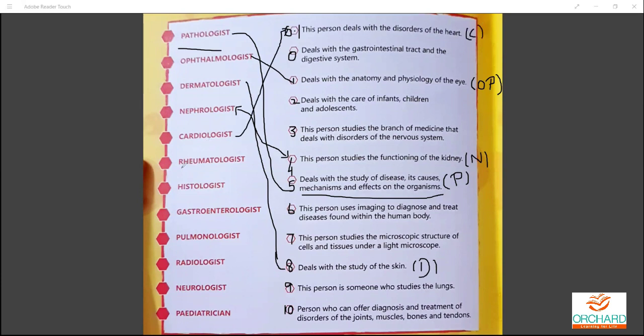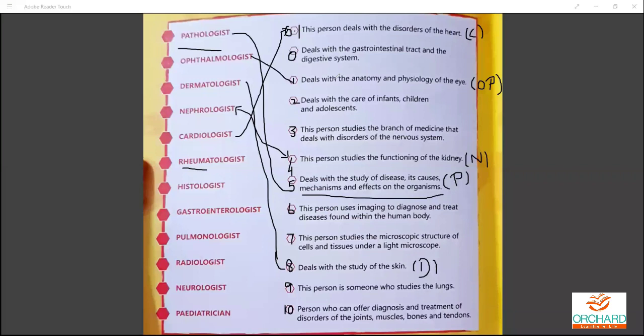Next comes the rheumatologist. What is rheumatism? You've heard about the word rheumatism, right? Rheumatic pain and all those things will be coming, so that's called rheumatism. It totally deals with the joints.